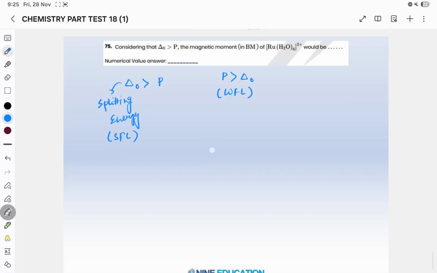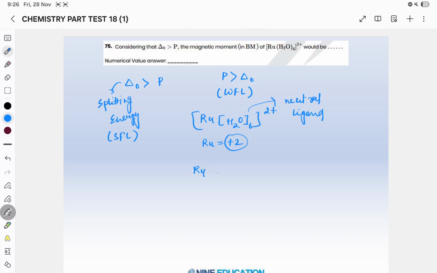Okay, so in this case, what it is saying is that you have to tell about the magnetic moment. For the magnetic moment you should know the unpaired electrons. So first you will find the Ru oxidation state. Ru oxidation state is +2 because H2O is a neutral ligand. Now you will write the electronic configuration of Ru2 plus. Ru2 plus electronic configuration will be Kr 4d6.